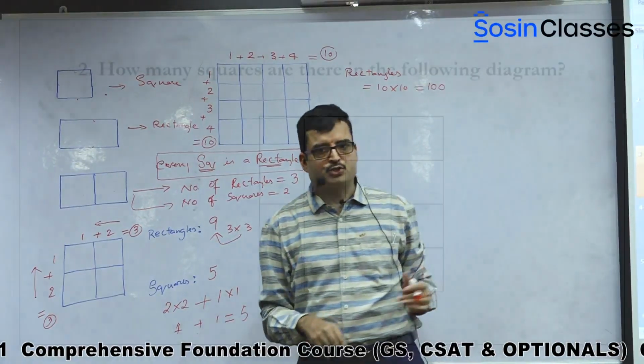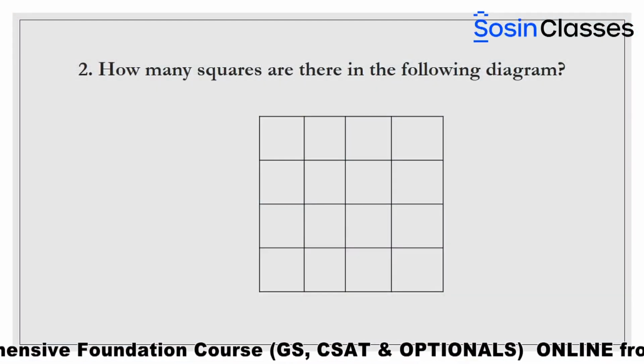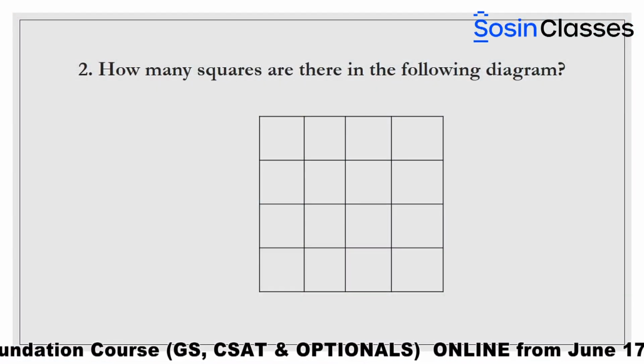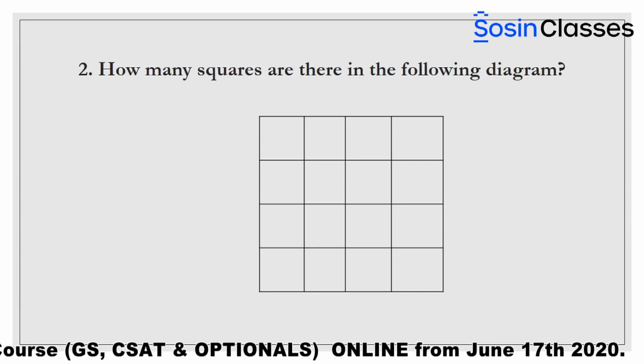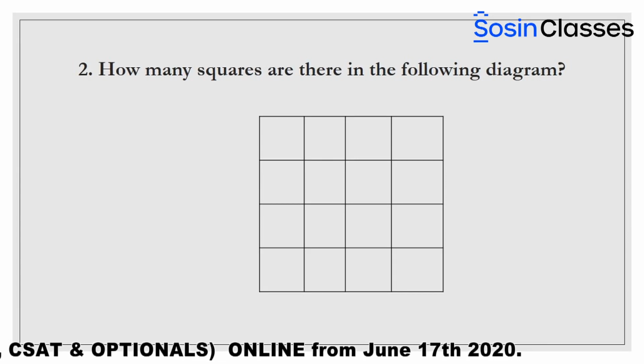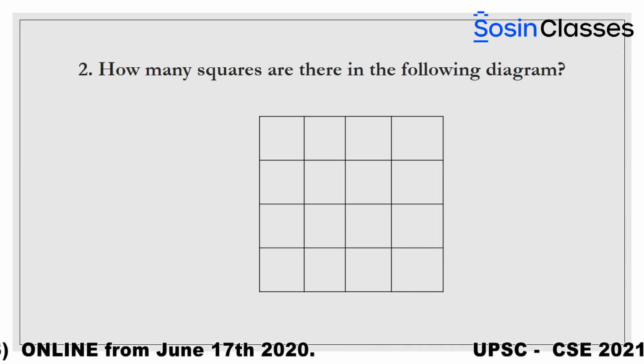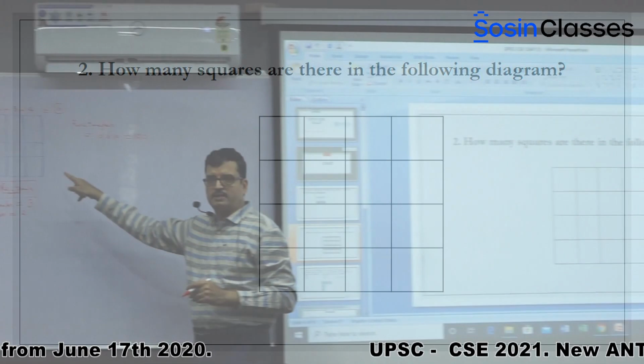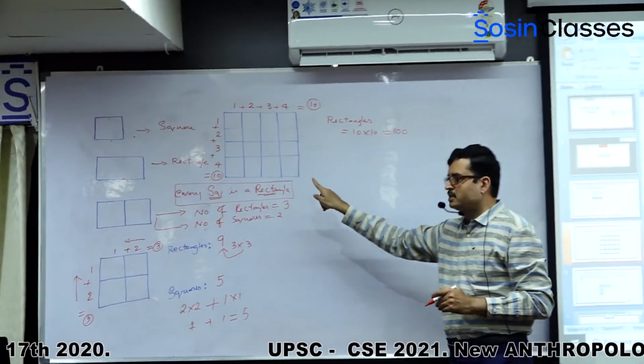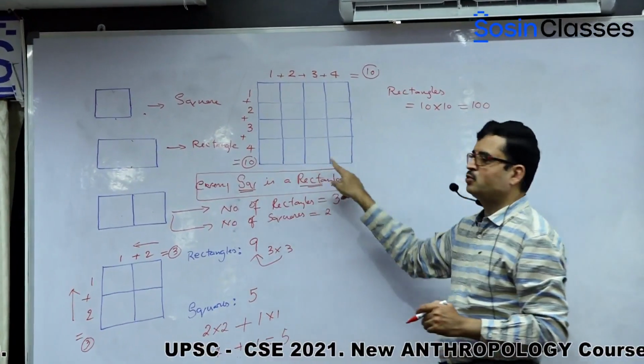Now coming to the next question. How many squares are there in the following diagram? How many squares are there? When you take this, even it has got 4 columns, even it has got 4 rows. That means we have taken the same diagram. 4 columns are there, 4 rows are there.